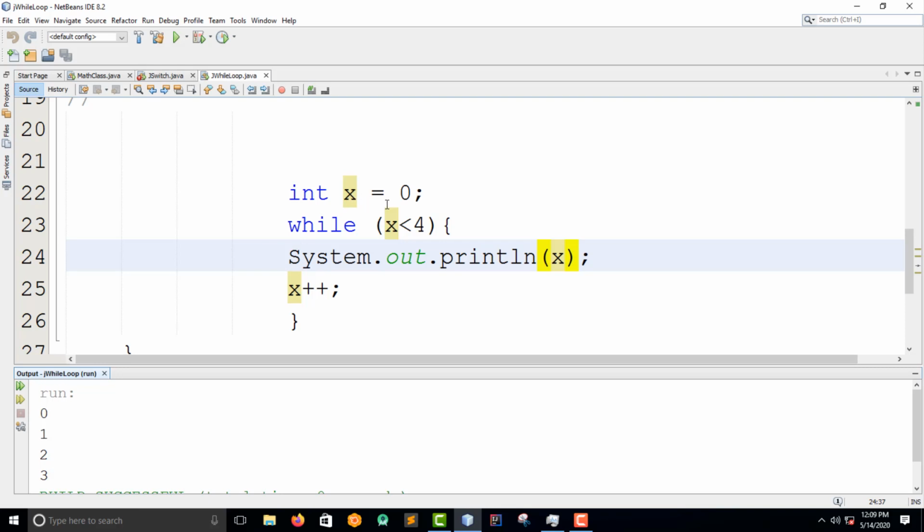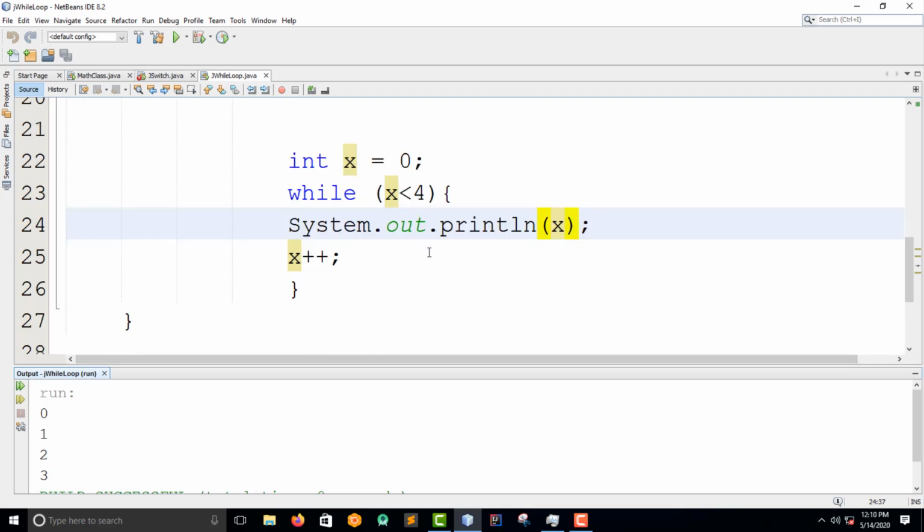So it will say 2 here. x is less than 4, which is 2. Then it prints that 2 here. That's how it continues. When x is 4, it comes here and checks, is x less than 4? No, they are in fact equal, so it's not going to include that. So it's not inclusive.